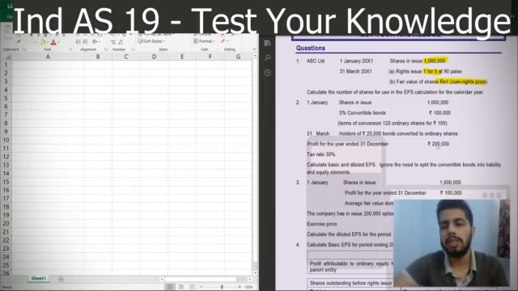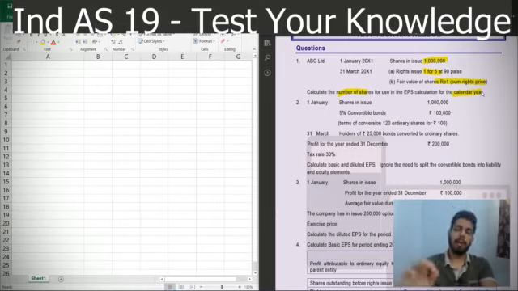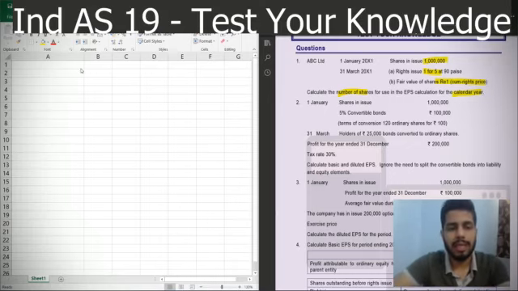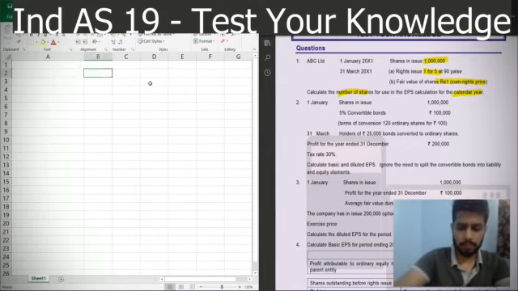And what we have to do is calculate the number of shares for use in EPS, mind you, for the calendar year. This is a part which many might ignore. So for the calendar year means for 31st December 2000 X1. Okay, so we'll directly jump onto the solution here.